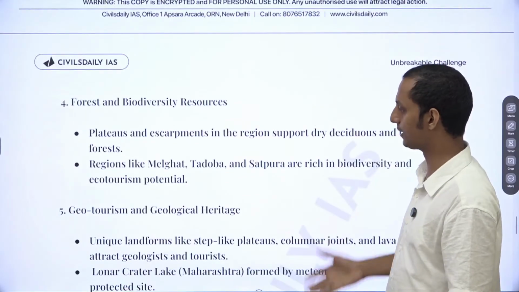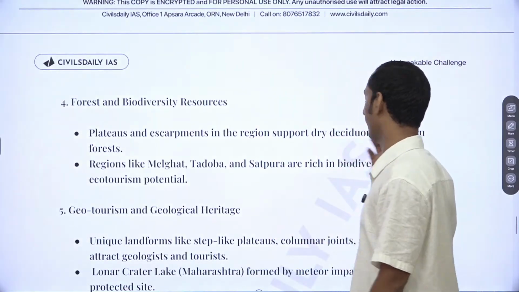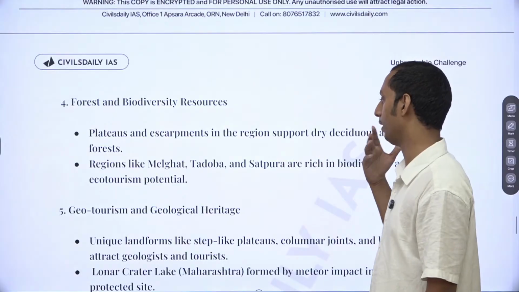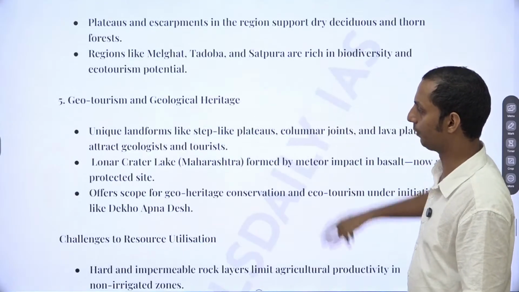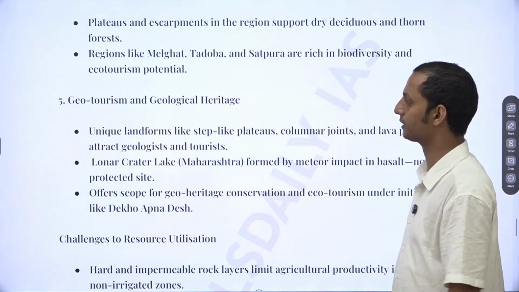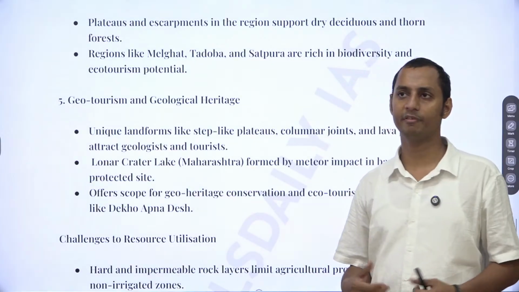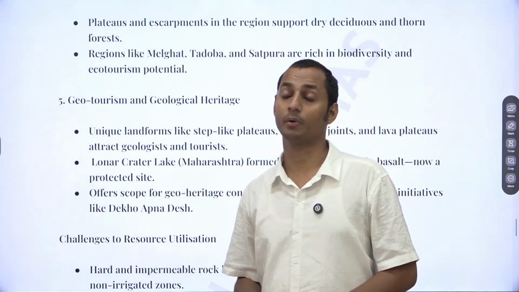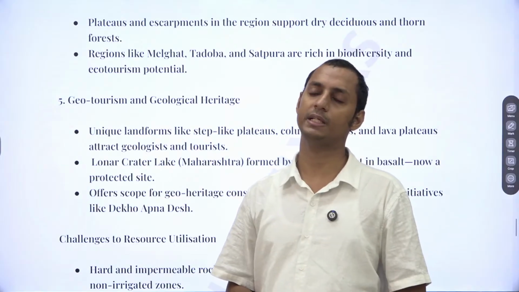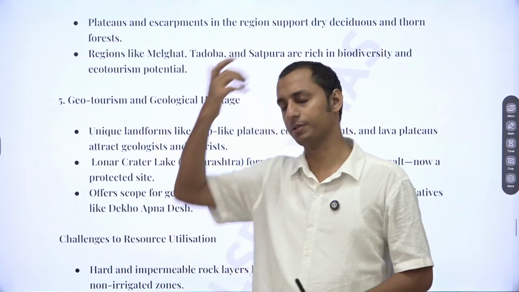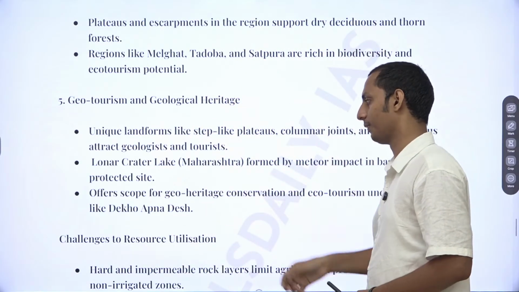Now go for the forests as well. You can mention the dry deciduous and thorn forests, Tadoba, Satpura, ecotourism potential. You can also go for geotourism and geological heritage as well. The Lonar Crater Lake and all these beautiful sites, Gandikota. Sorry, Gandikota is in the Eastern Ghats. You can mention all these factors, okay? All these tourism points as well.